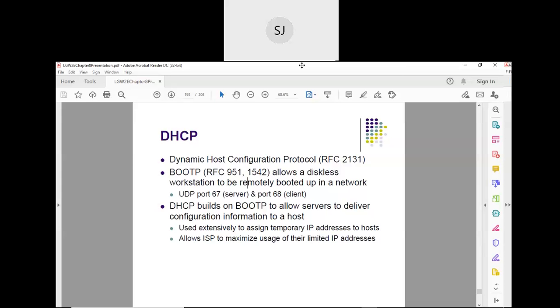Maybe the smart TV, your laptop, your desktop machine, your mobile or a tablet. If they all fall under one wireless network, they have been assigned IP addresses. So how are the IP addresses assigned to them? Anybody?